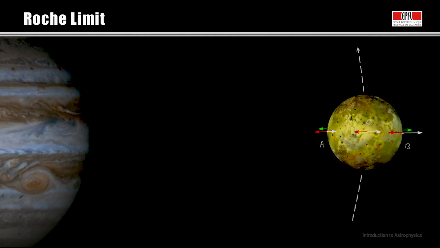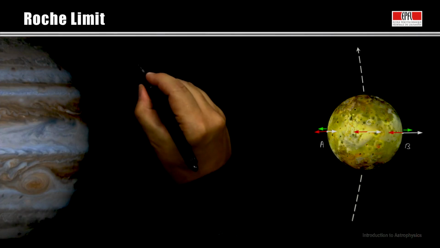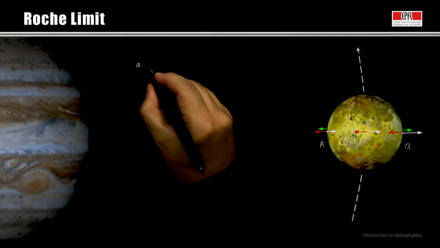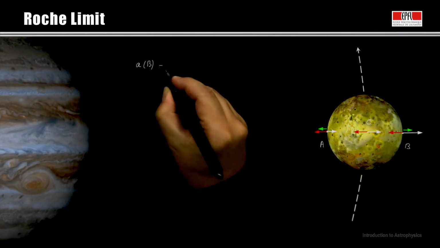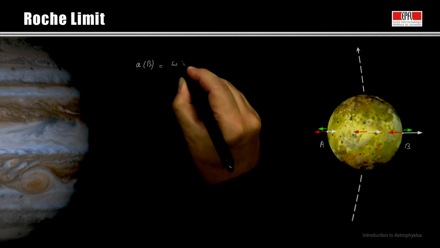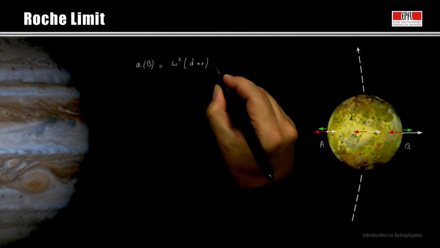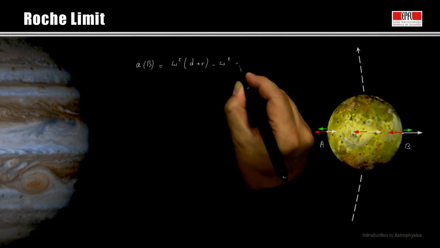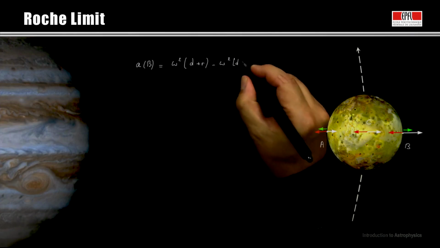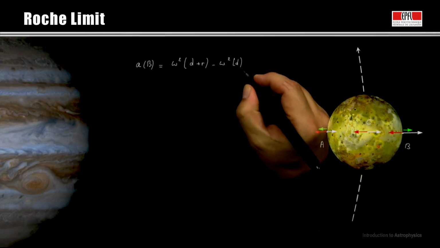We are now interested in computing the norm of these two green arrows. Let us first write the norm of the green arrow at point B. The acceleration at point B is ω²(d plus r) minus ω²d, which is simply the difference between the white and the red arrows.